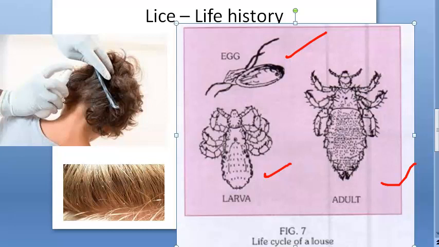The eggs are called nits. They are laid singly or in groups. They are firmly attached to the hair, and not just to the hair, to clothing, etc. They have some cementing substance by which they are able to attach. The eggs are small.